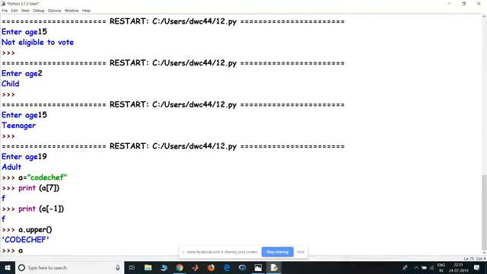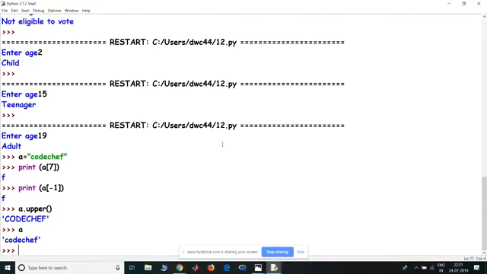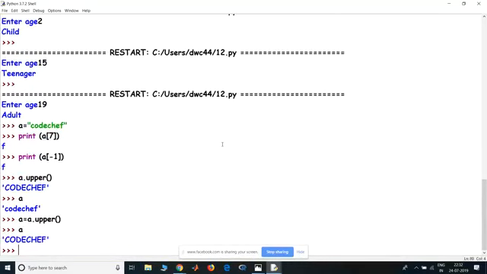But if I print A, like you simply write A, it will do the same thing. But while you're writing in the editor, you can't simply write A, you have to write print A. But for easy purposes, I'm just typing A here. Don't get confused by that. You get CodeChef, because I've not converted A into uppercase. What I've done is I have just printed the uppercase of A. Now if I want to convert A to uppercase, what I have to do is A equal to A dot upper. If I do that, and then I print A, I find CodeChef in uppercase. Similarly, there's an A dot lower, which will convert it into lowercase.